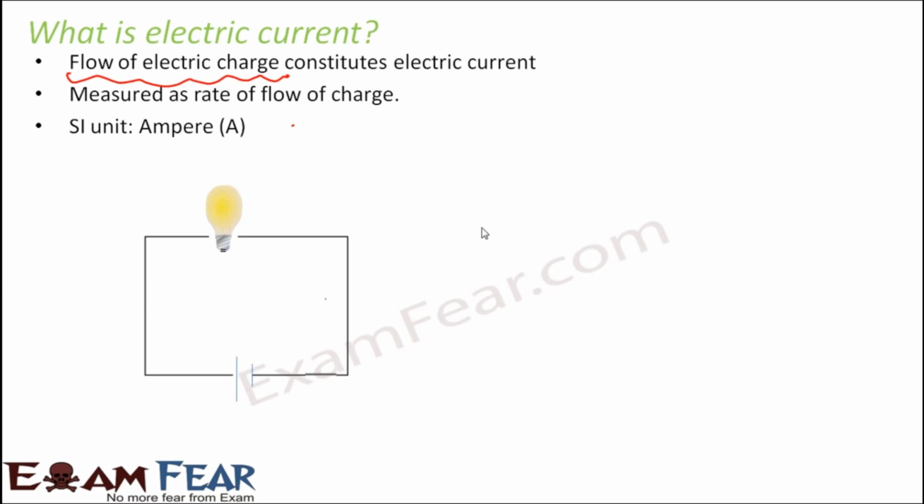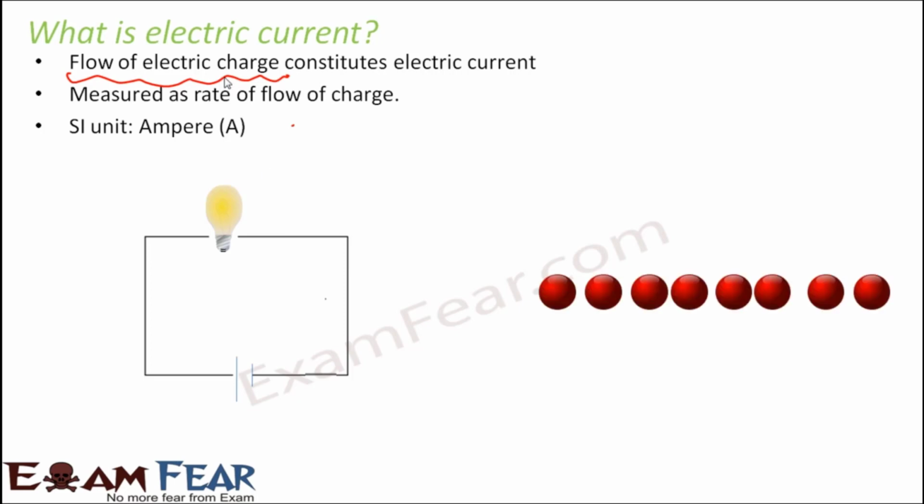So now our question is, what do we mean by electric charge? You think of it in this way that there are particles. Let's say these are like small balls, and as these tiny balls move, the movement of these balls constitutes the flow of current. These electric charges are very, very tiny particles which cannot be seen with our naked eye. These particles are called electrons.